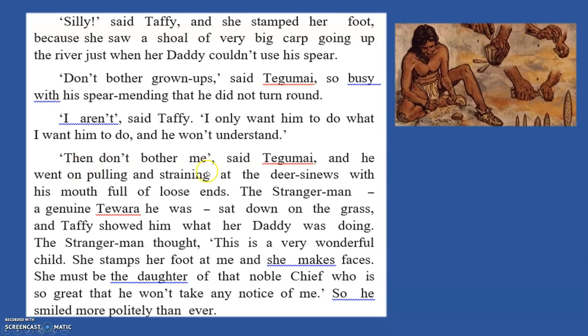Then don't bother me, said Tegumai. And he went on pulling and straining at the deer sinews, with his mouth full of loose ends. The stranger man, a genuine Tivara he was, sat down on the grass, and Tefi showed him what her daddy was doing. The stranger man thought, this is a very wonderful child. She stamps the foot at me and she makes faces. She must be the daughter of the noble chief who is so great and he won't take any notice of me. So he smiled more politely than ever.